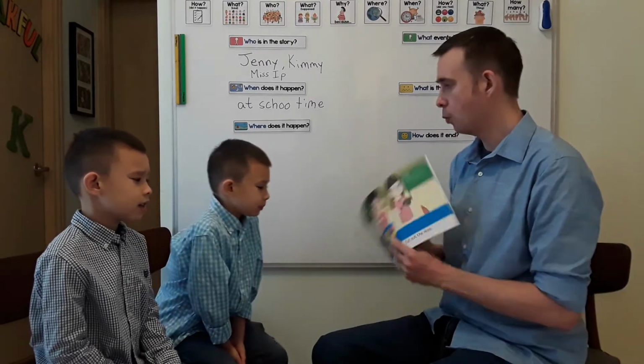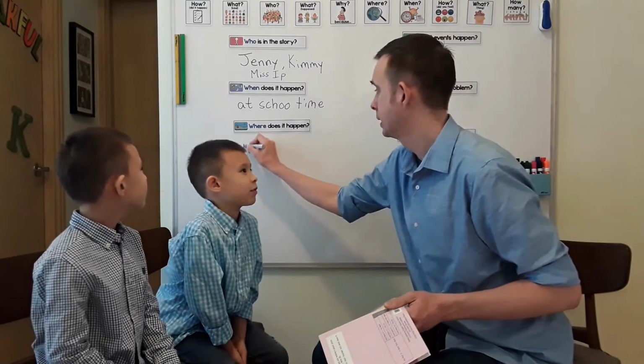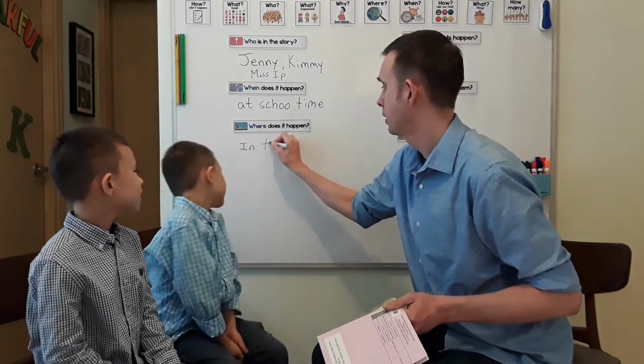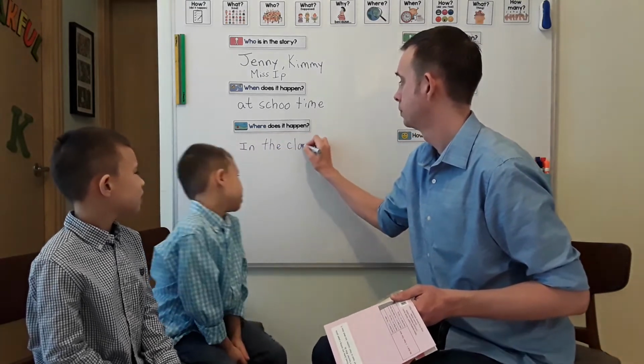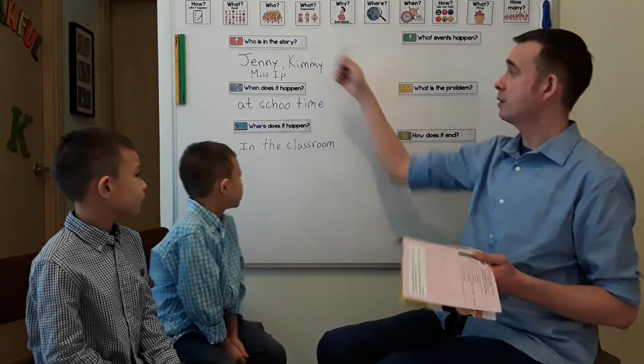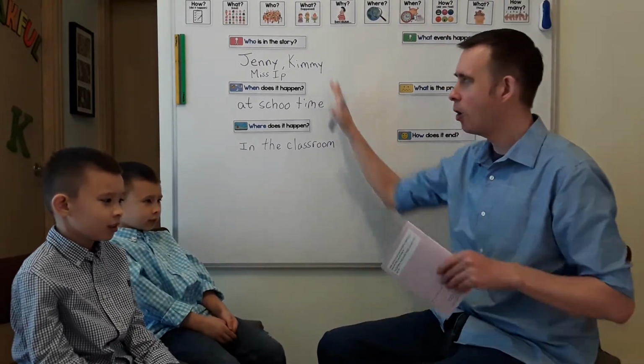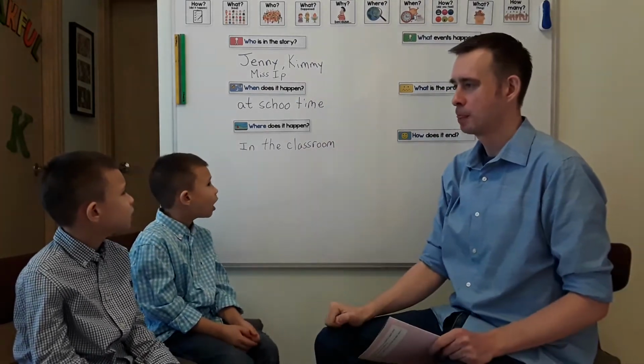Where does it happen? Looking at the story, I know the place that they're in. Tyler, do you know where they are? In the classroom. That's right. Excellent. All right, we have our who, our when, and our where. Do you remember the name? What do we call these three questions? Orientation.